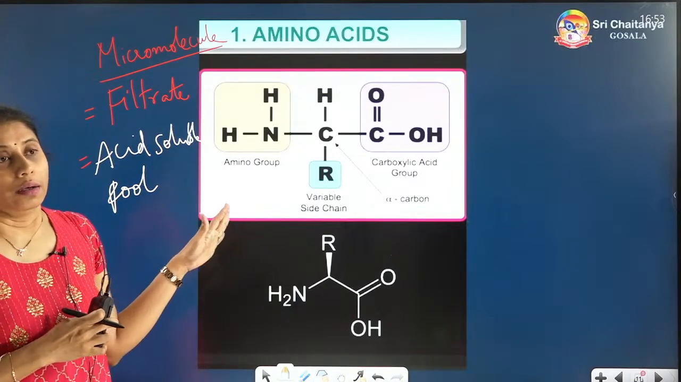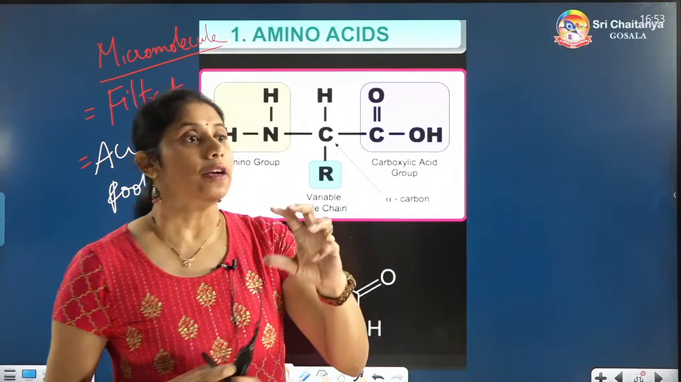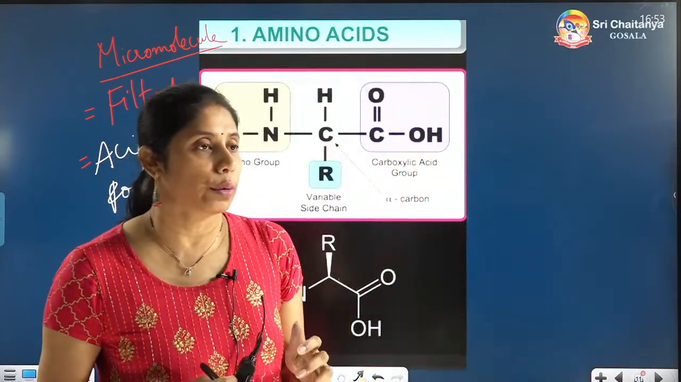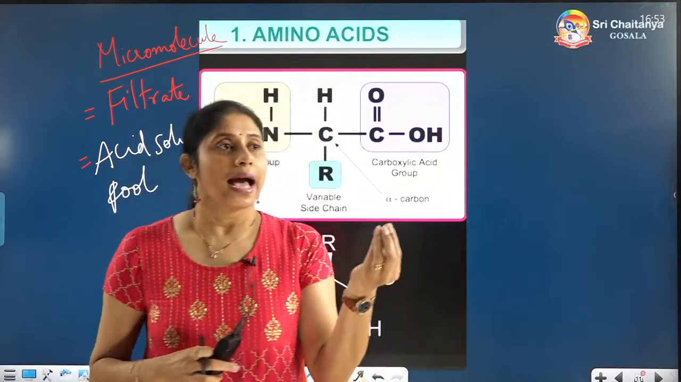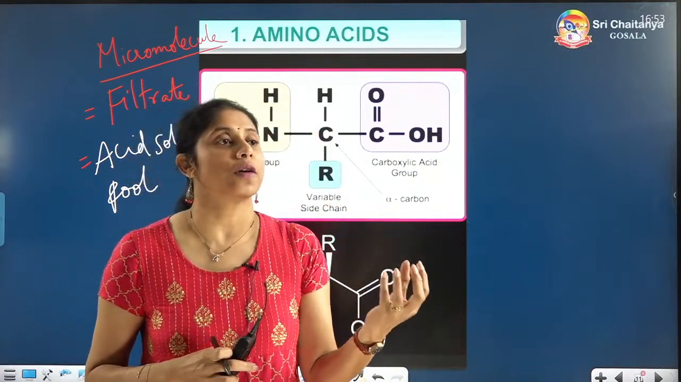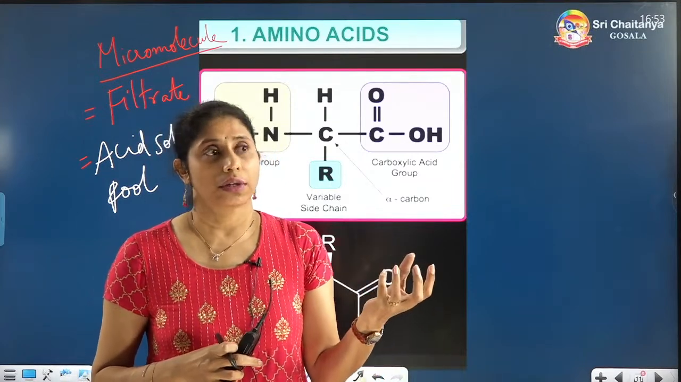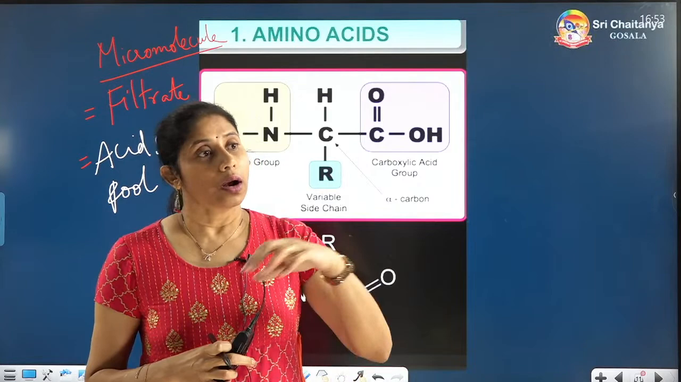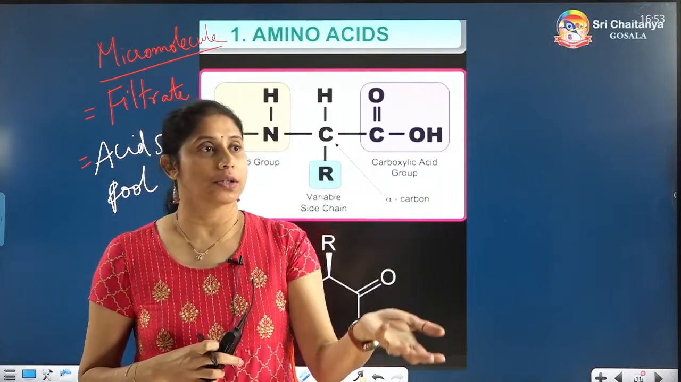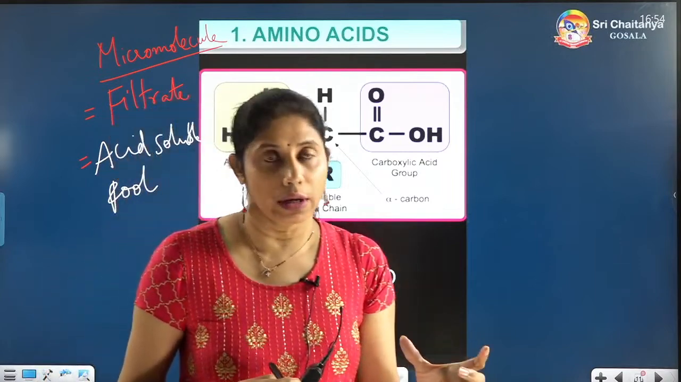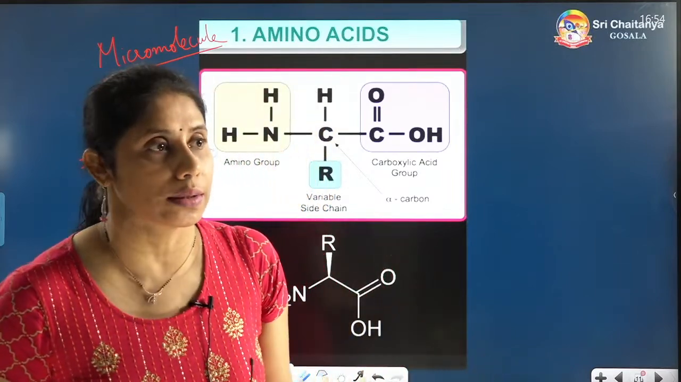See, if I give you a leaf and ask you to burn the dry leaf, whatever ash you get, that ash consists of inorganic substances. All organic compounds will evaporate. So that's where we can actually separate organic compounds from inorganic ones.